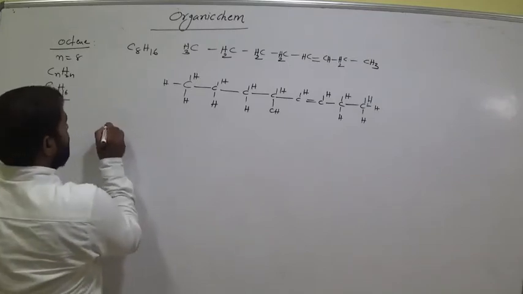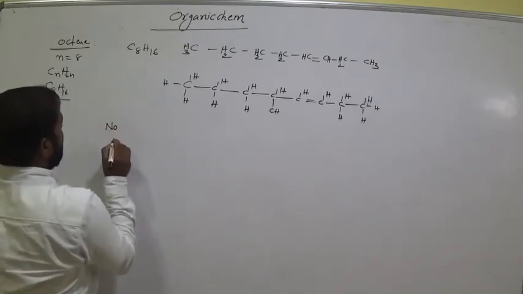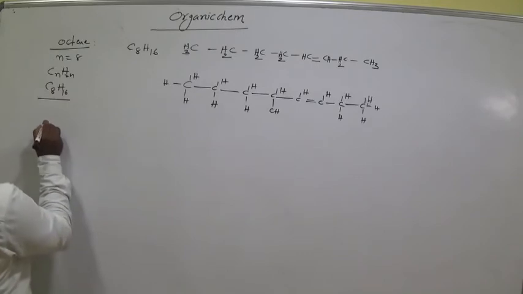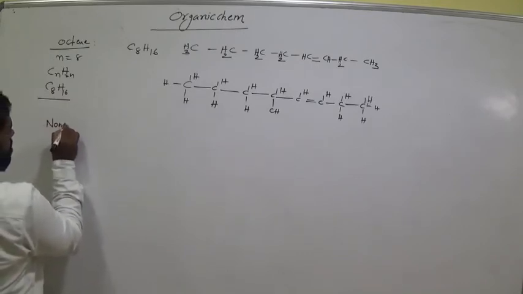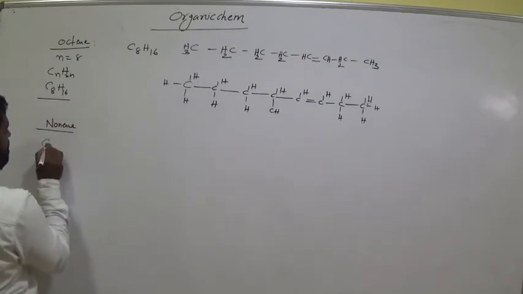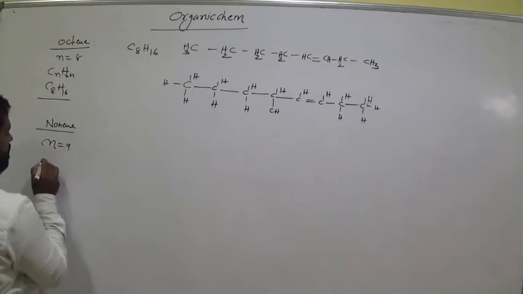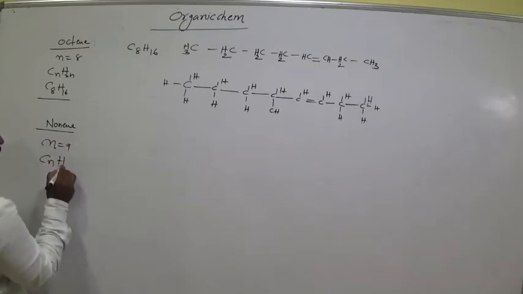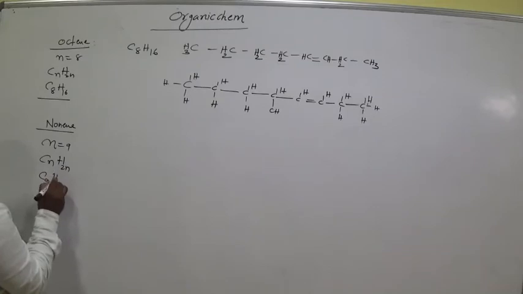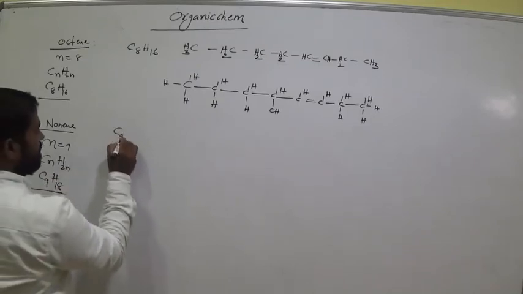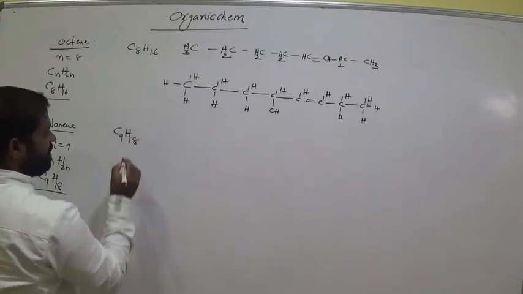Next compound, nonene. Nonene means the N value is 9. So CnH2n, C9H18. Clear? What is the formula? C9H18. Clear?